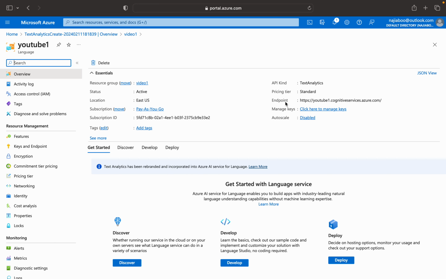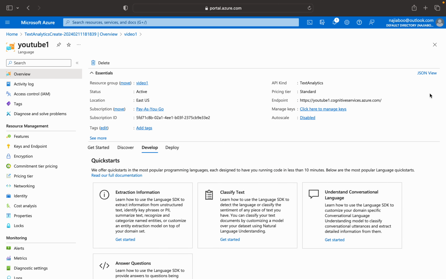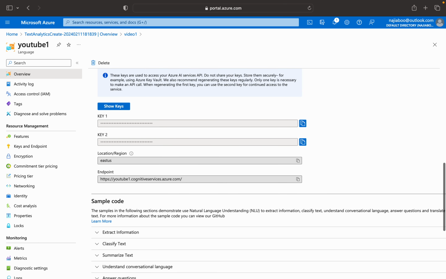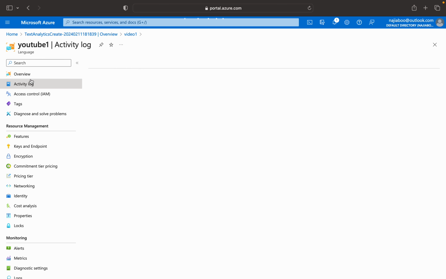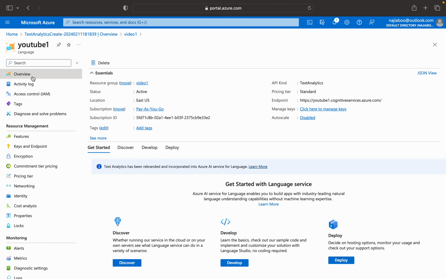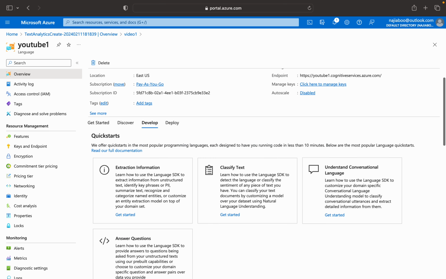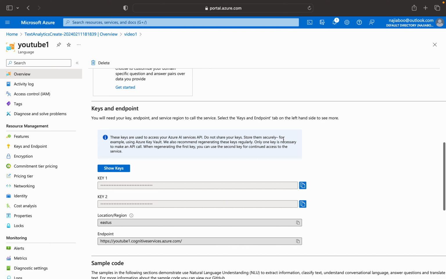Here we can see an endpoint, and here we can also see a key. Go to overview. Let me show it again. Go to overview. This endpoint is needed for the development, and this key is also needed. These are the two things that we need for the development activity.